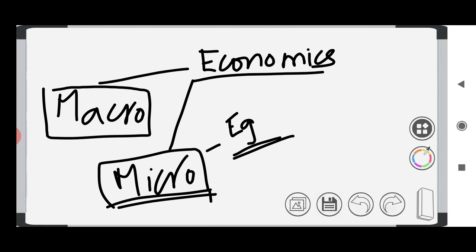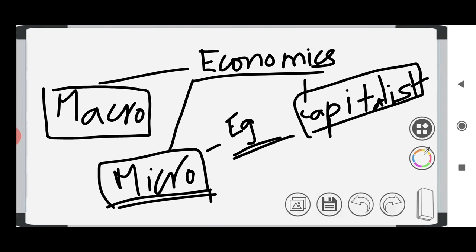Apart from this, we have another two types: capitalist economy as well as socialist economy. Capitalist economy is an economy in which most of the things will be in private hands. Say in the USA, most of the companies are run by the private sector.